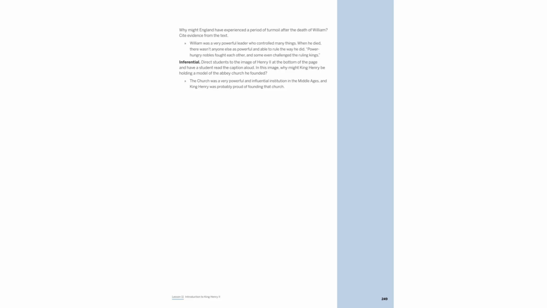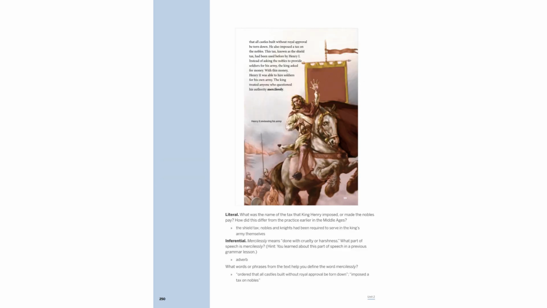After William's death, England faced turmoil due to the absence of a leader as powerful as him. Power-hungry nobles clashed, challenging the ruling kings. King Henry II, depicted holding a model of the Abbey Church he founded, signifies his pride and the church's influence during the Middle Ages. King Henry II imposed the shield tax, requiring nobles to pay money instead of providing soldiers.